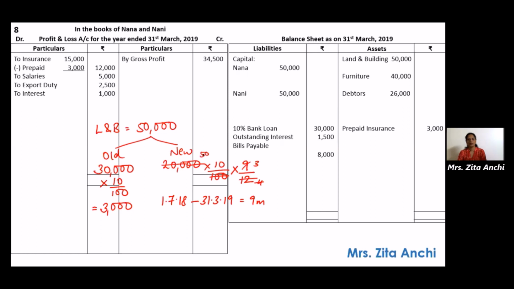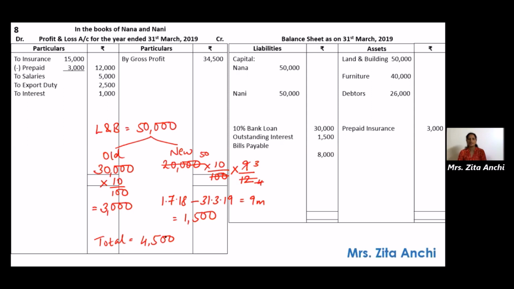You can see the working there. So it is 1500. Now add up the two, the total depreciation will be 4500. It's 3000 plus 1500, so it is 4500.